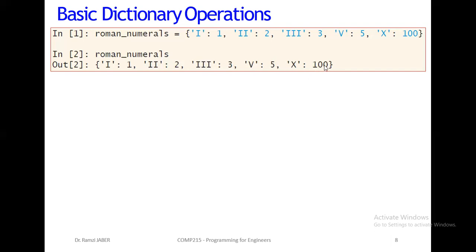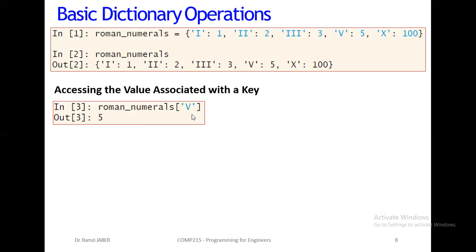Because 100 is a value, we can change the value, but we cannot change X and V, the keys. We want to access the value associated with a key. Now we want to enter the dictionary and access the value of each key.